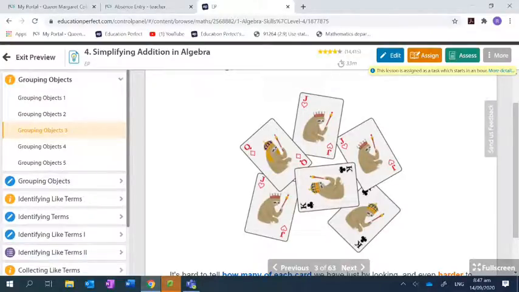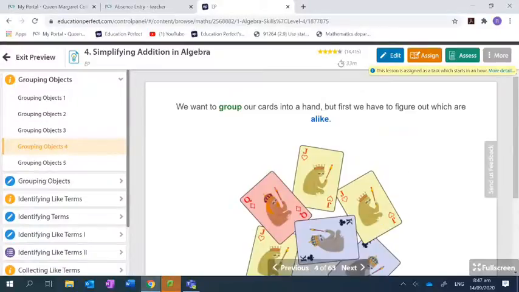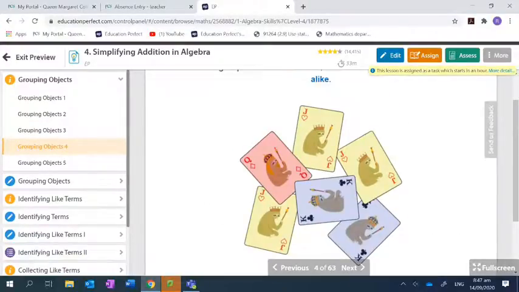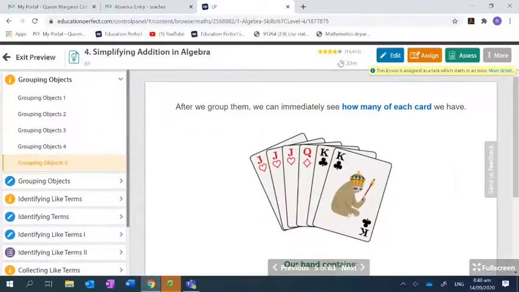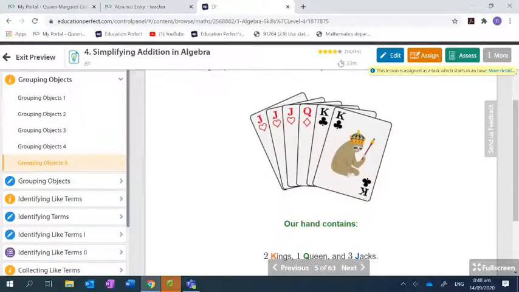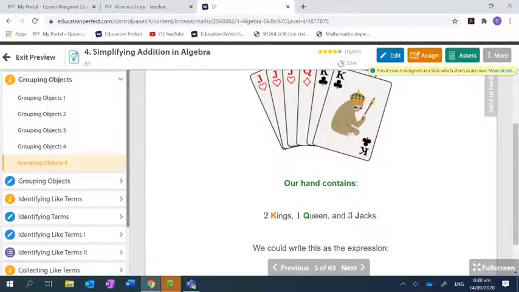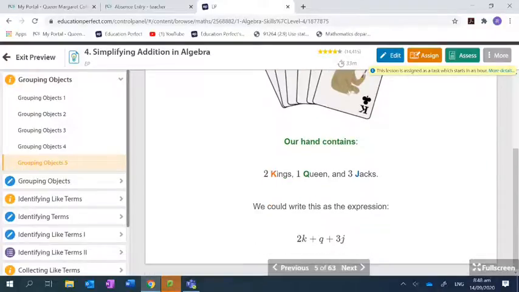Okay. All right. So here, all they've done is give you different colors to make it easier to see them. But like terms or like items can be combined, or collected. So here you go, nice and neat. It tells you how many cards you have: 2 kings, 1 queen, 3 jacks. Remember when you were looking at the algebraic conventions, get used to it.